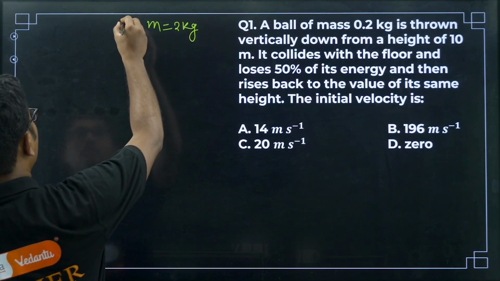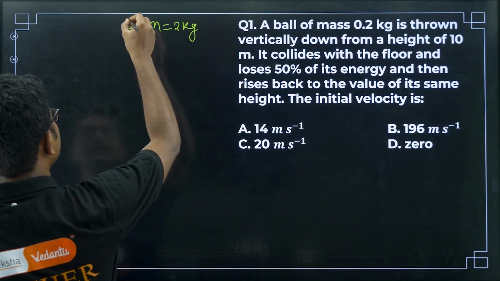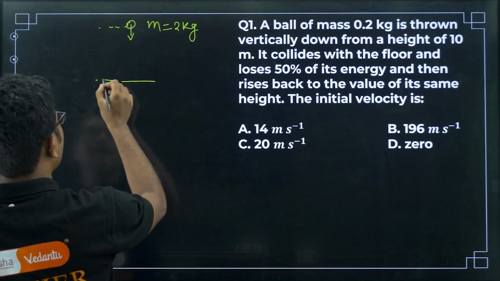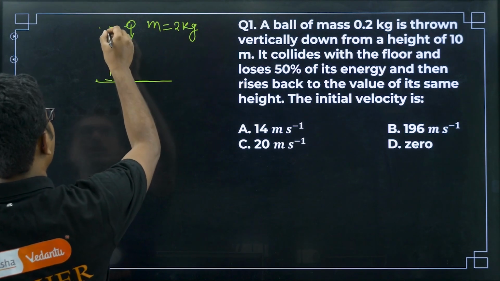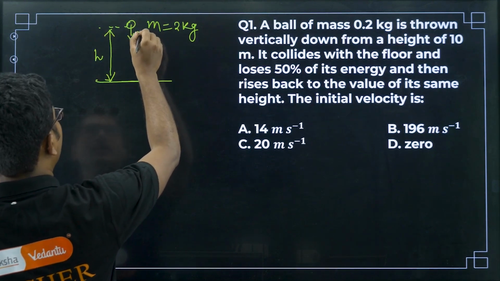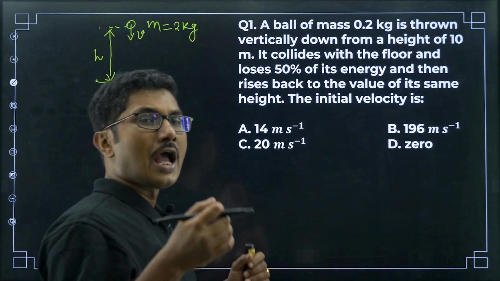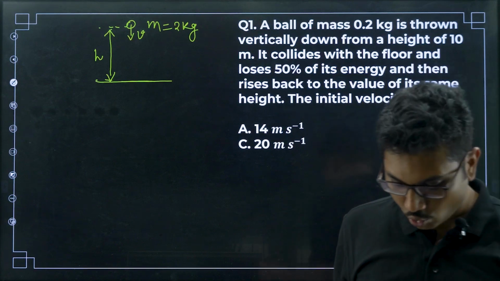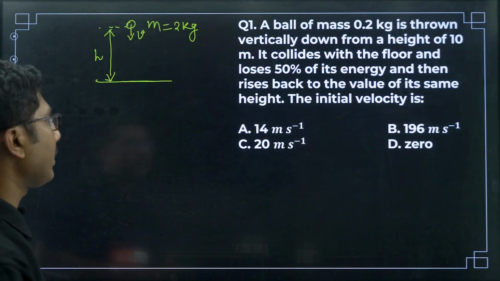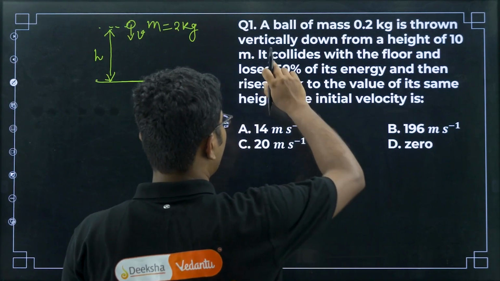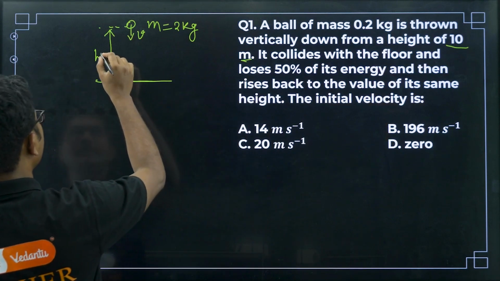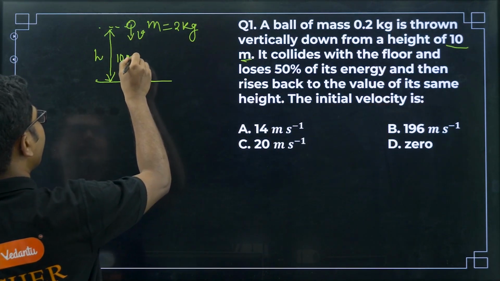So thrown vertically down means it not only has some potential energy due to its height. Suppose this is the height from the ground, then it does not only have the potential energy, that is mgh, it will also have a velocity. So it will have kinetic energy as well as potential energy. Thrown means it is thrown, it is not dropped. Dropped and thrown are different. So the height is equal to 10 meters.